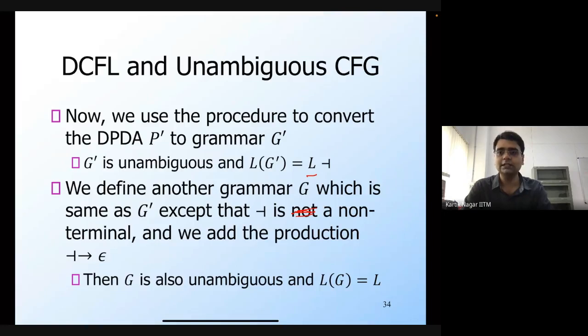Vineet is asking whether there is a class which contains the set of unambiguous grammars. I don't know about that either. As we have established, it's not the case that every language which has an unambiguous grammar is a DCFL. So there could be languages which have an unambiguous CFG but are not DCFLs. Again, I don't know whether there is a class of languages which has an unambiguous CFG.